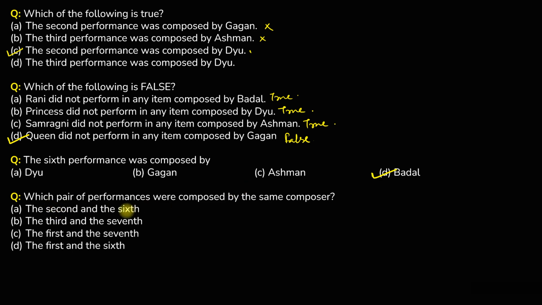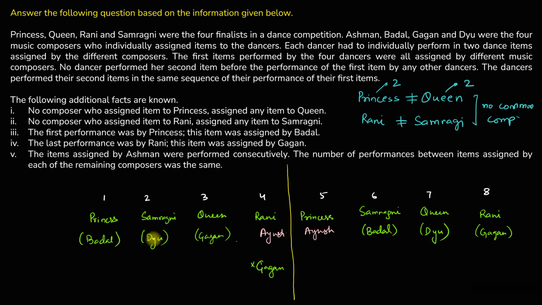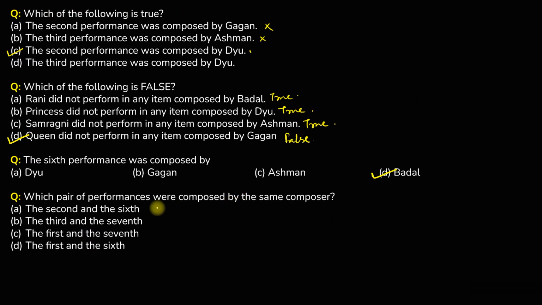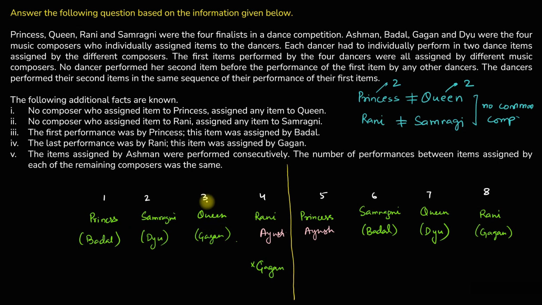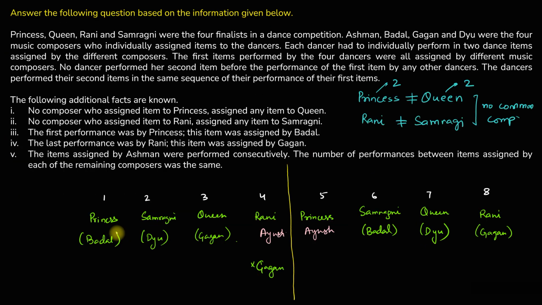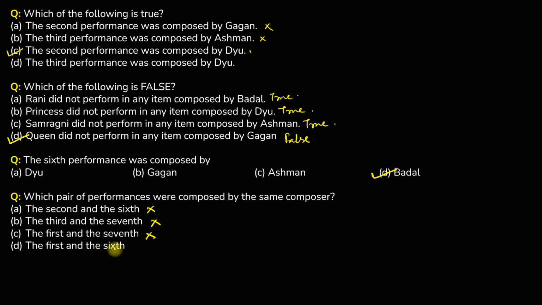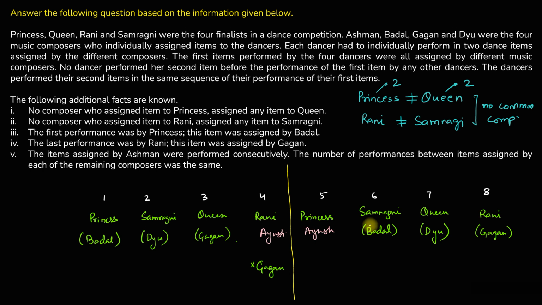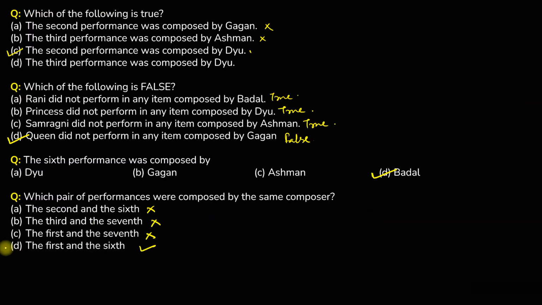And finally, which pair of performances were composed by the same composer? Okay, second and sixth. Second is by Dew and sixth is by Badal. So this is not correct. Next, third and the seventh. Third is by Gagan and seventh is by Dew. So this is also not correct. First and the seventh, first is by Badal, seventh is by Dew, not correct. First and the sixth, first is by Badal, sixth is by Badal, so this is correct. Option D is the correct answer here.